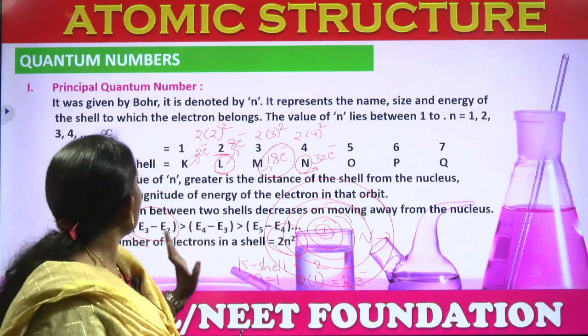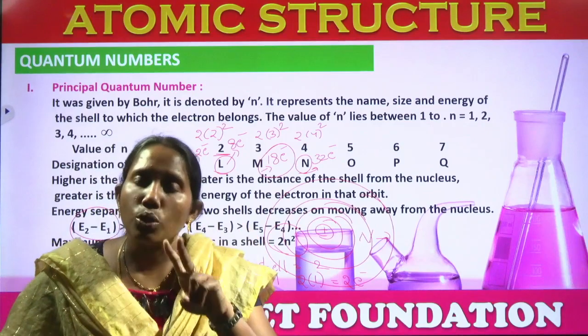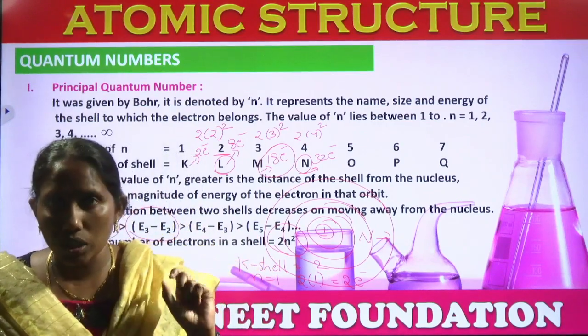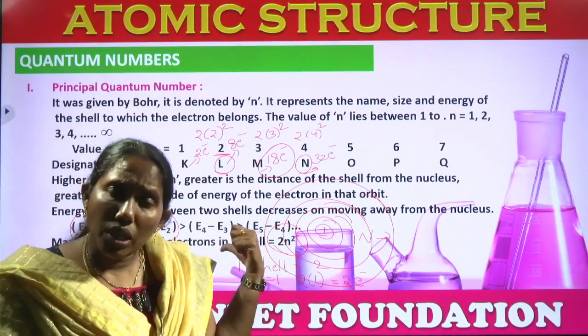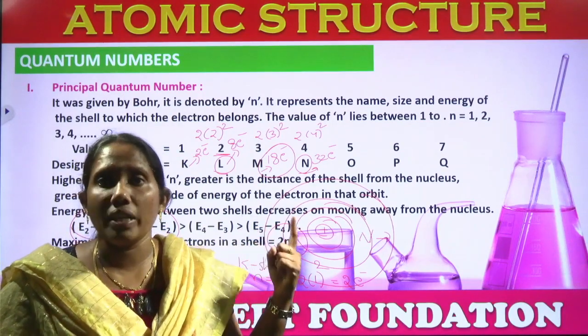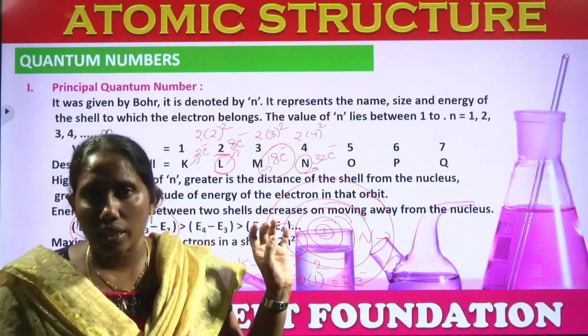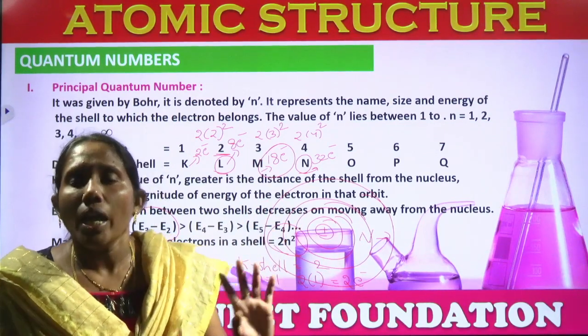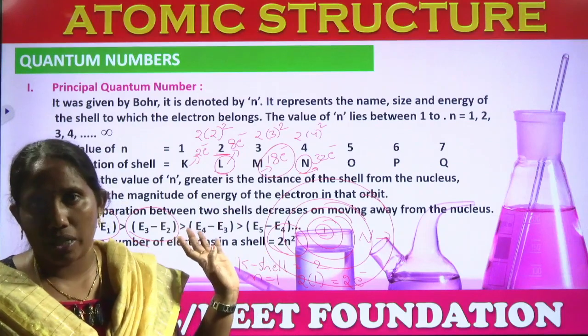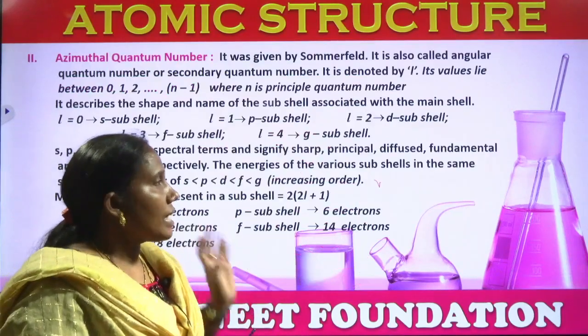So, from this principal quantum number, two things we have to learn. One, it gives the information about the number of electrons present in an orbit, and the size of the atom, whether big or small; like that we can know by using this information. Right? Now come to the second quantum number.